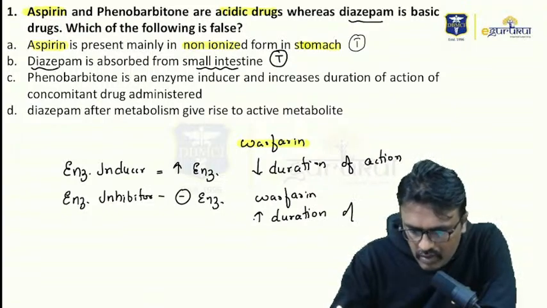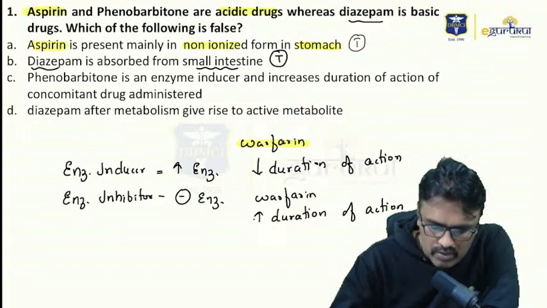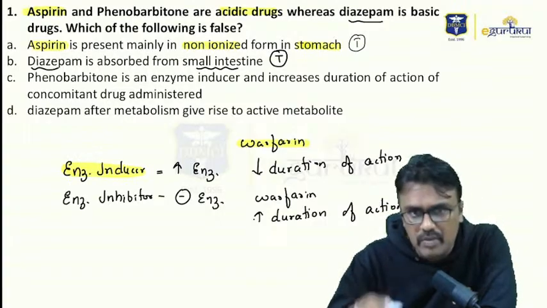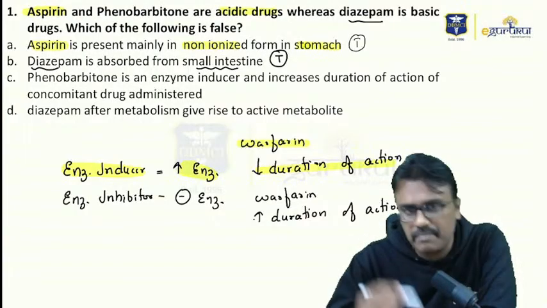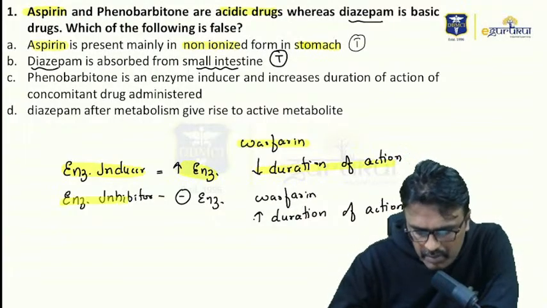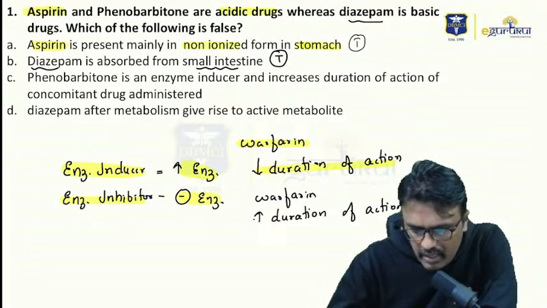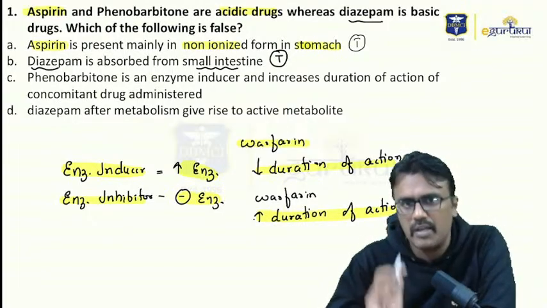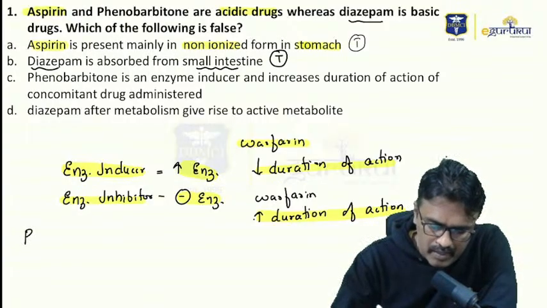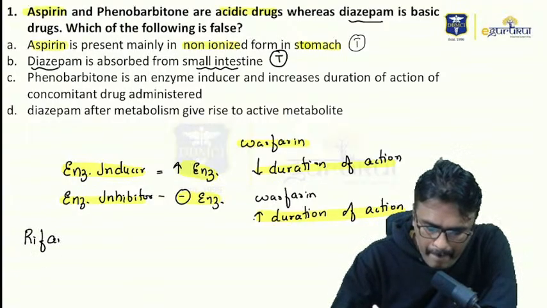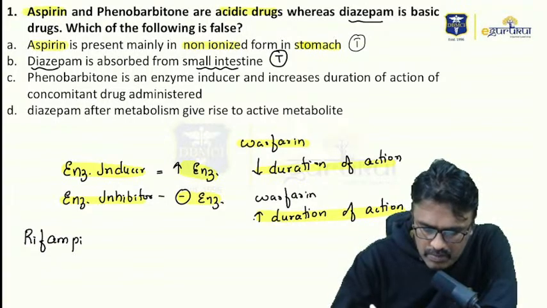In short, you need to understand two important points, guys. An enzyme inducer increases the enzymes and decreases the duration of action. An enzyme inhibitor inhibits the enzyme and increases the duration of action. This is the meaning. Now I will give an example: rifampicin plus OCPs.